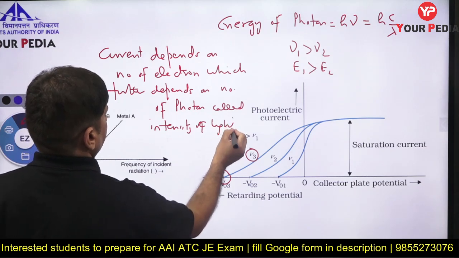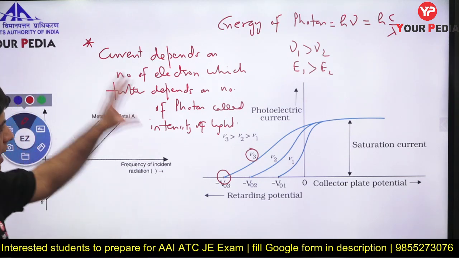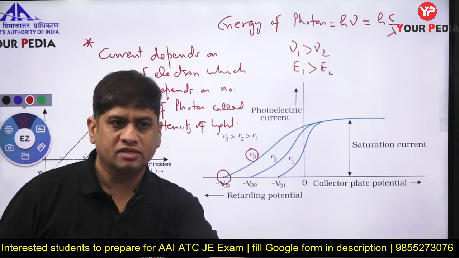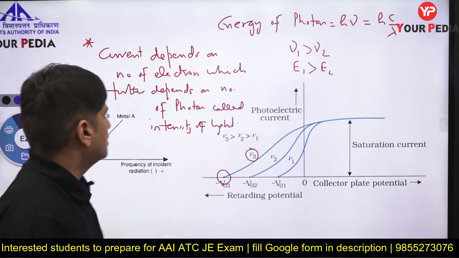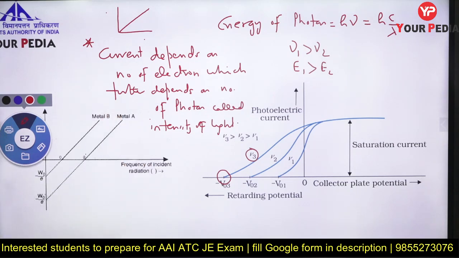Very, very important statement to be written in your copy. Current depends upon the number of electrons, the charged particles, which further depends upon the number of photons, because one photon ejects one electron, and the number of photons further depends upon intensity. That means current depends upon intensity, and we saw this in the intensity-current graph.